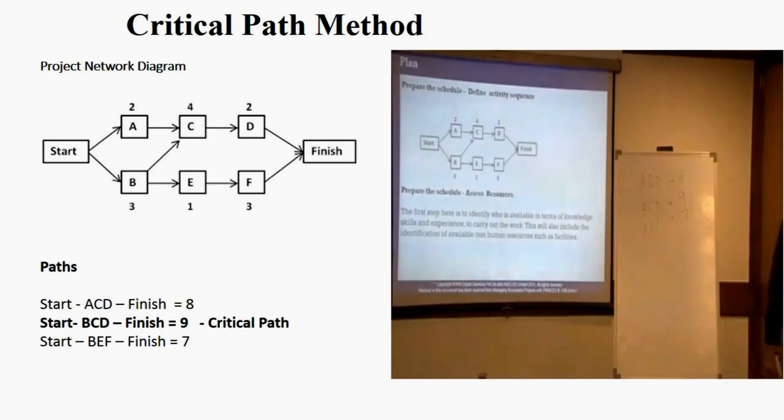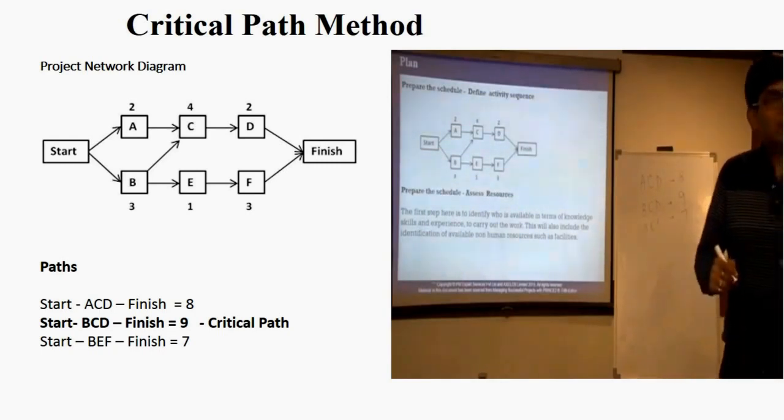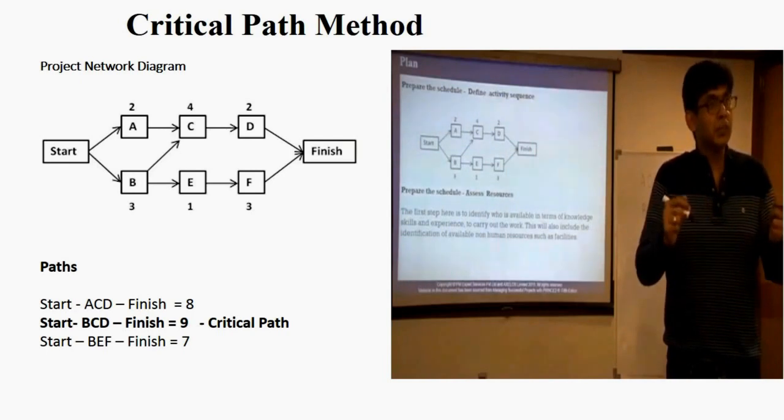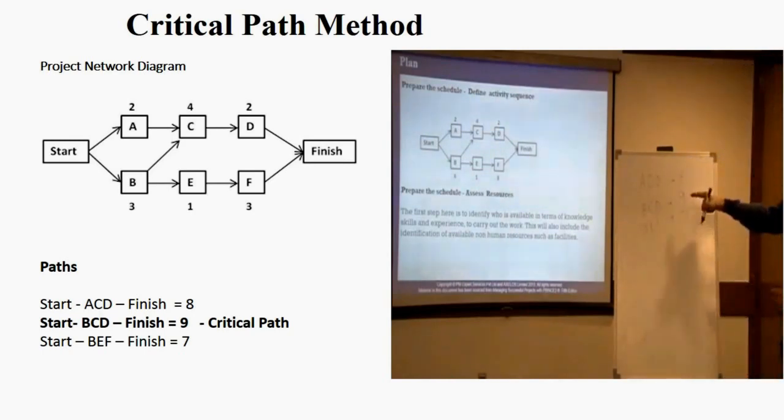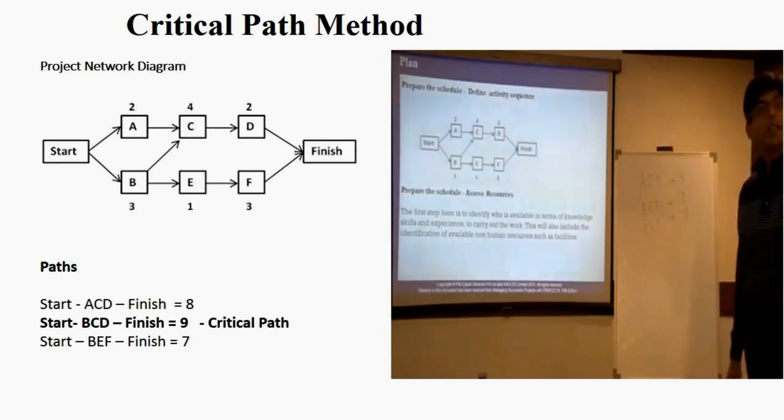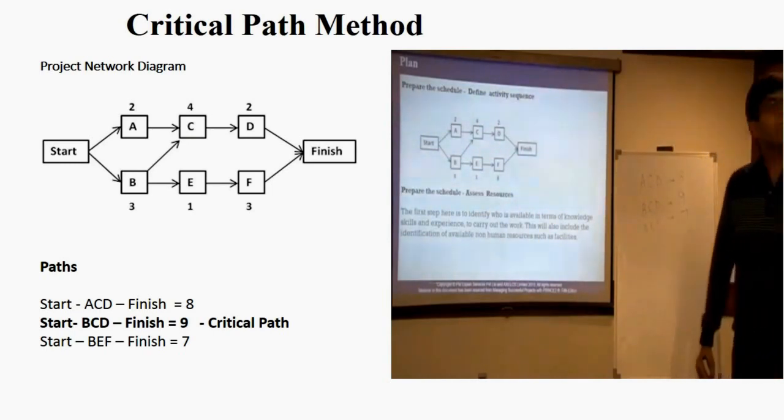Now, tell me which path should determine the duration? Principally, the biggest path. And this path is the critical path. Here the biggest path is BCD, which is 9 days. Why am I taking the biggest path? Because if I take the duration as 9 days, all other activities will be done. Right? So we can say that BCD in this diagram is the critical path.